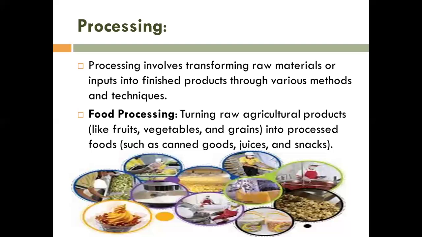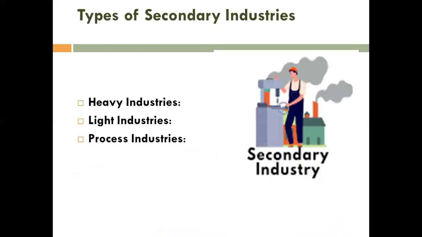How will we define that? Processing involves transforming raw materials or inputs into a finished product through various methods and techniques. Food processing means turning raw agricultural products like fruits, vegetables and grain into processed food such as canned goods, juice and snacks. Did you understand this? Yes, ma'am. Now the types of secondary industries. There are three types of secondary industries: heavy industries, light industries and process industries.